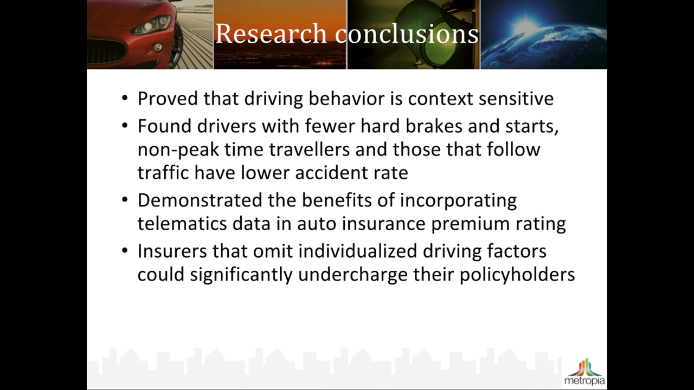In conclusion, through numerical analysis, we were able to prove that driving behavior is context-sensitive, particularly with regards to traffic conditions. Our results show that vehicle mileage traveled, pedal operation, speeding behavior, and driving speed relative to other vehicles on the same road are all significantly related to accident rates. The findings of our study reveal the benefits of incorporating insurance telematics data in the setting of auto insurance premium rates. According to our analysis, insurers that omit individualized driving factors could significantly undercharge their policyholders and suffer underwriting losses due to adverse selection.